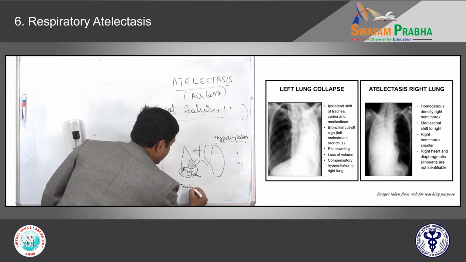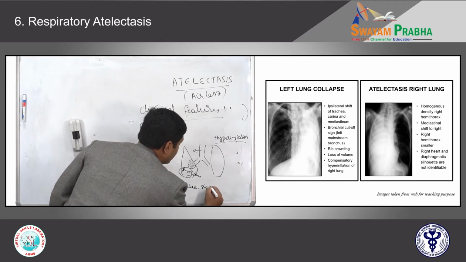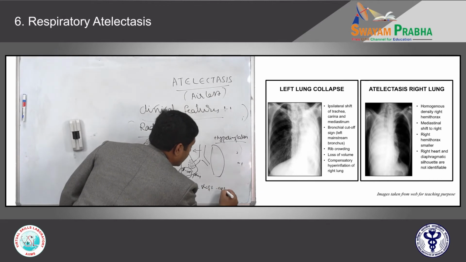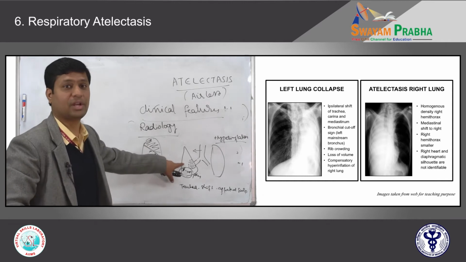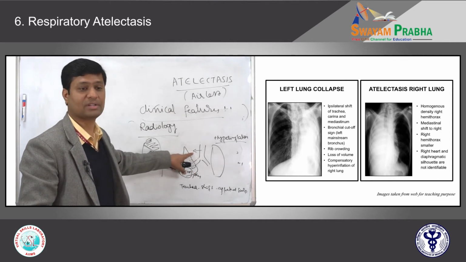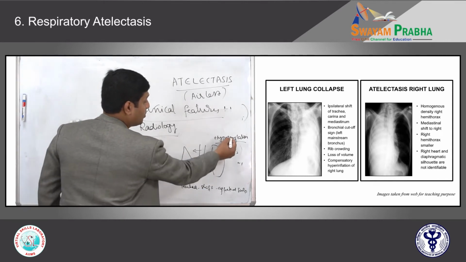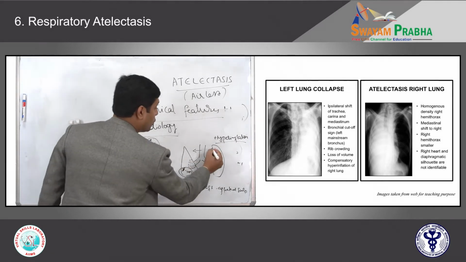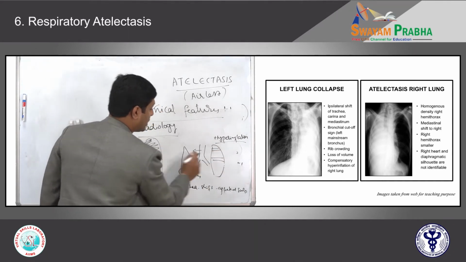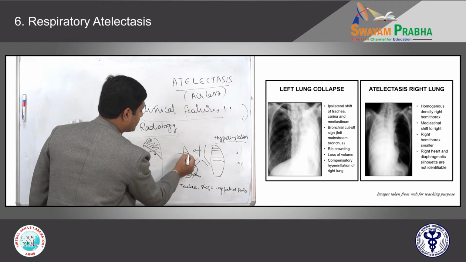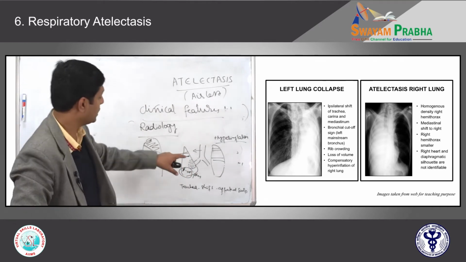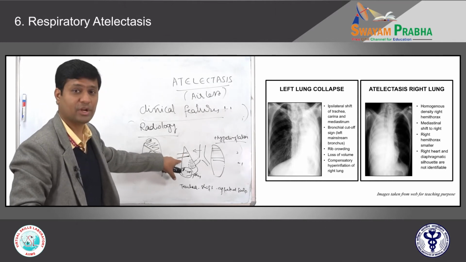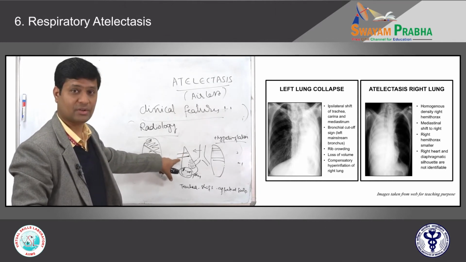Trachea shifts to the affected side. Okay, the trachea will shift towards the affected side. What happens here? Compensatory hyperinflation, you will have widely spaced ribs, but here you will see crowding of ribs. Ribs will be placed just one below the other. So the intercostal space will be reduced. Crowding of space. Okay.